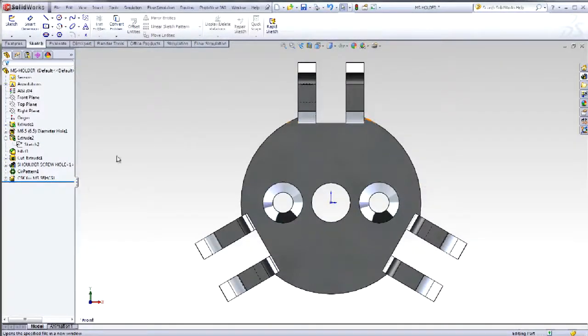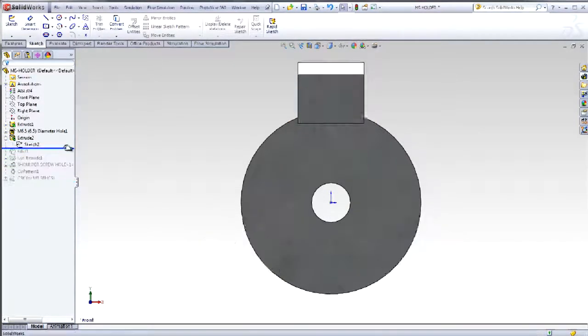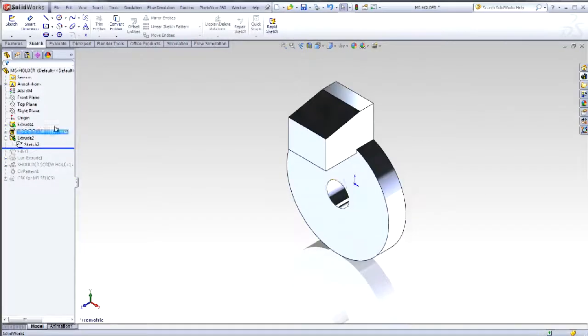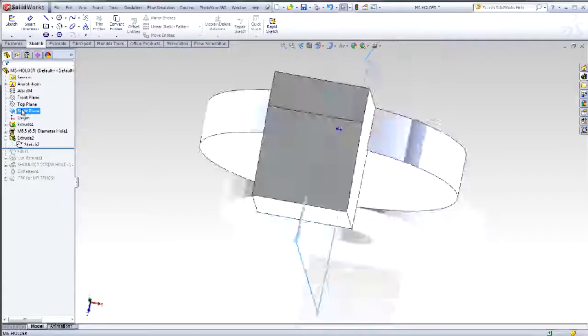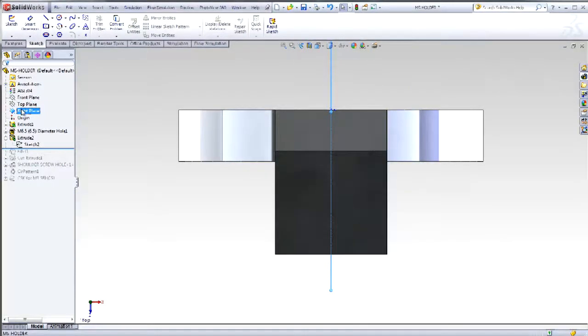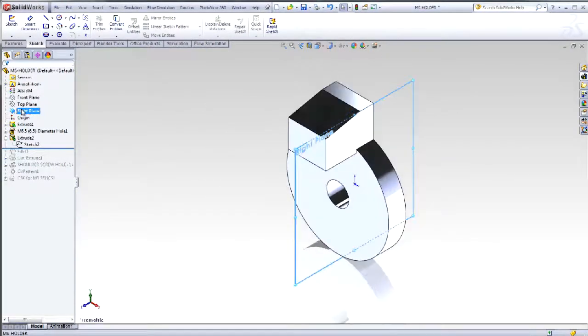Let's take a look at the circle. This was the first feature in the part. Notice how the right plane cuts right through the circle and is coincident with the origin. Right-click on the sketch to edit a sketch. Let's take a look at this sketch on the right plane.